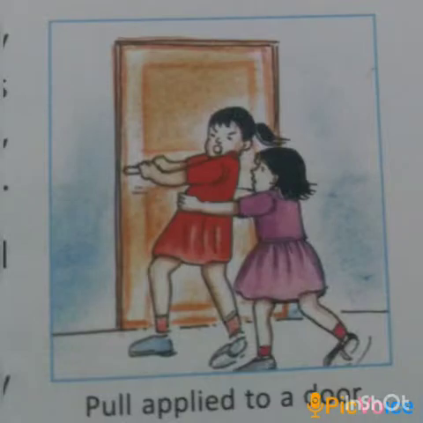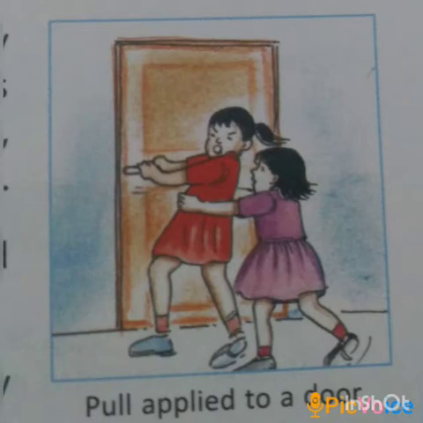Again, one more example. Suppose the door of your room has got jammed. What will we do? You will try to pull it, but it does not open. Some of your friends then join you and help you to increase the applied pull. The door opens. Here it is the pull applied on the door that produced motion in it.